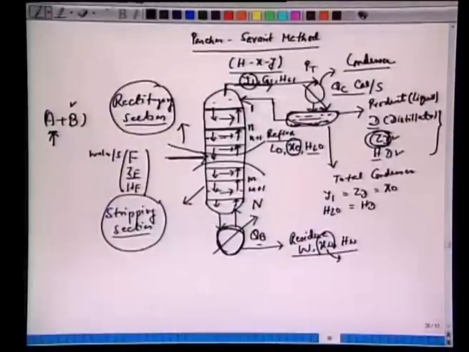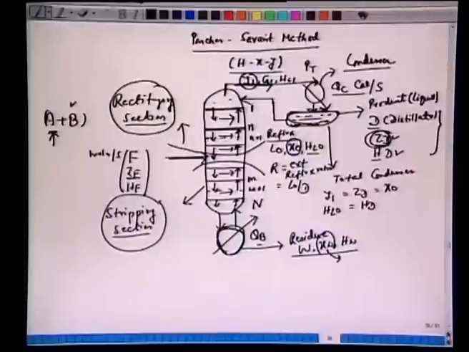Reflux R is called the external reflux, or reflux ratio. This is defined as L0 over D. So if you withdraw 100 moles per second and send back say 20, then the reflux ratio is 20 by 100.